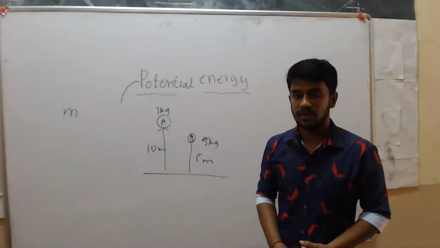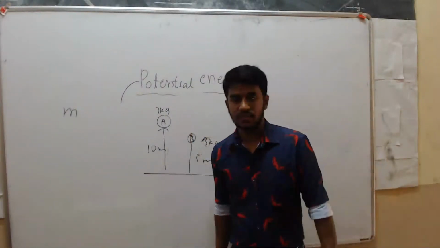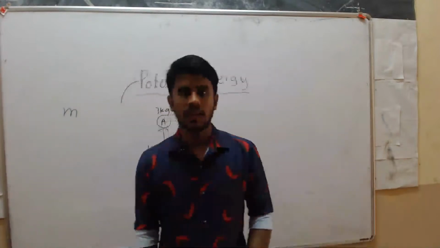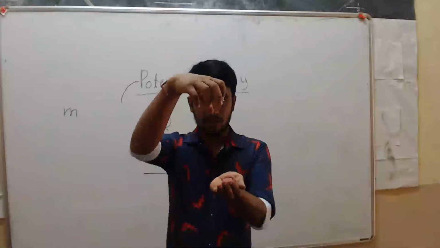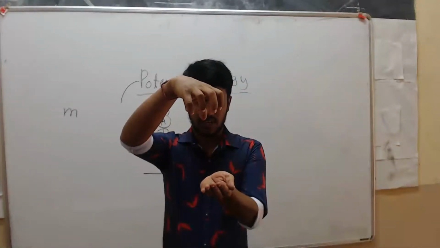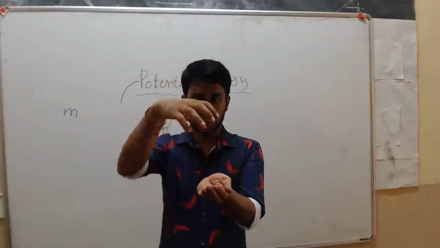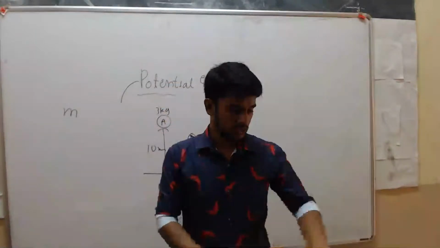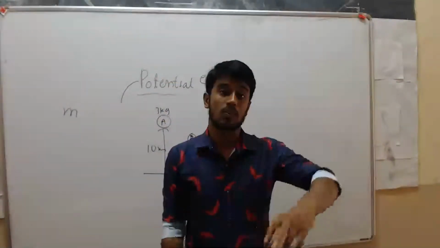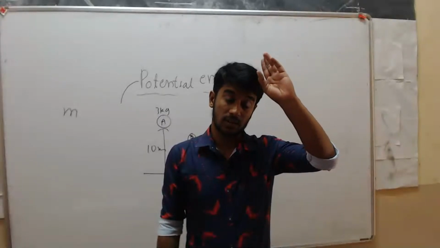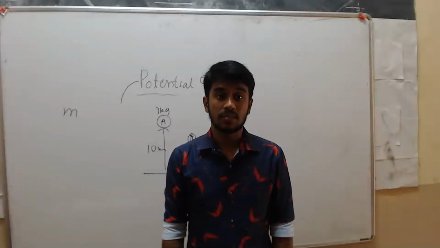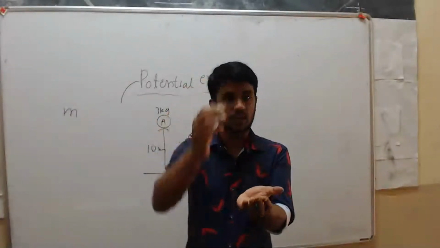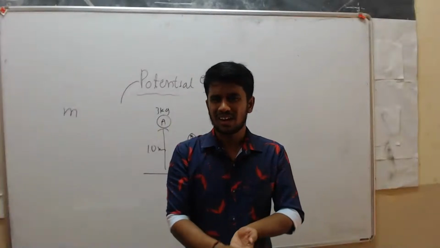Object A or object B? Yes, clearly we can say that object A. Right? I will take one shot put. See, you are holding it here, and I will drop that shot put from this height. Okay, very short height, the height is very less. Then I will tell you, just stand on the ground, and I will drop that shot put from the top of a two-floor building. At that time, you can't catch that shot put, right? But if I drop from this height, you can easily catch it. Okay, it hurts, but very little.